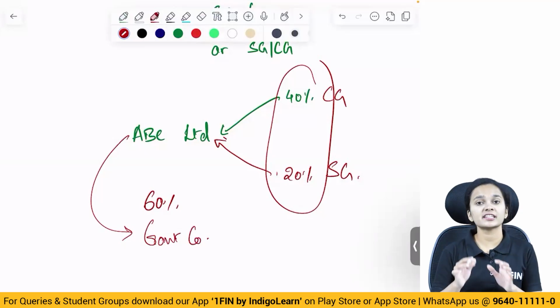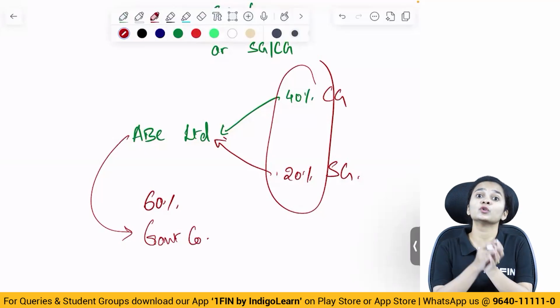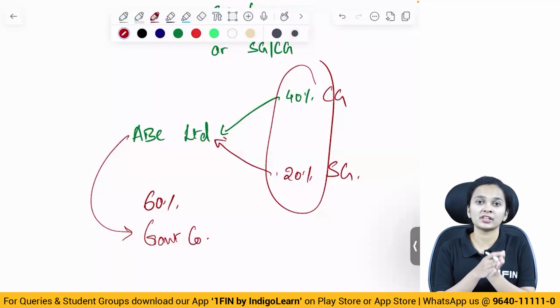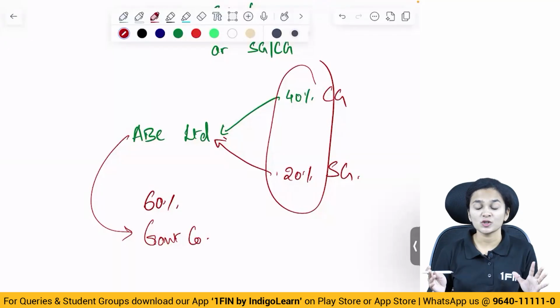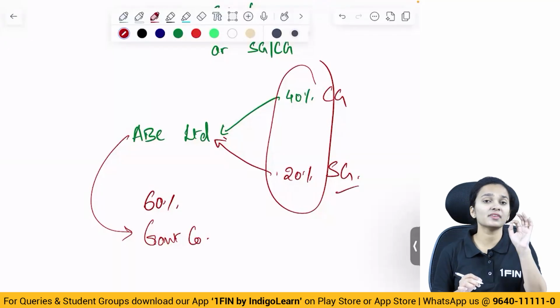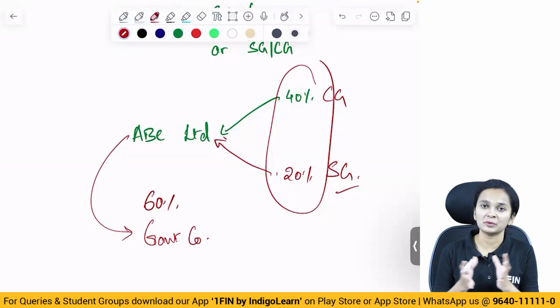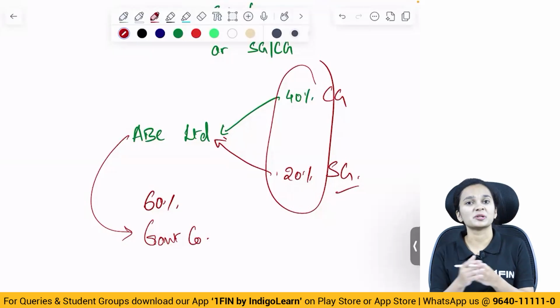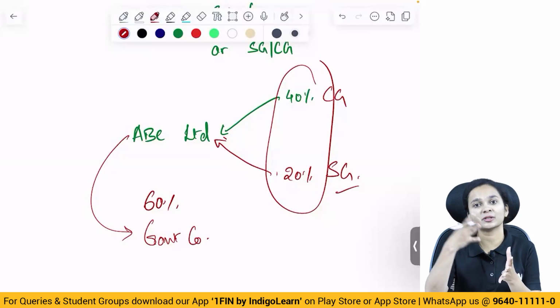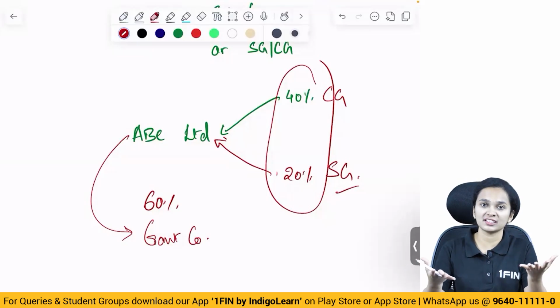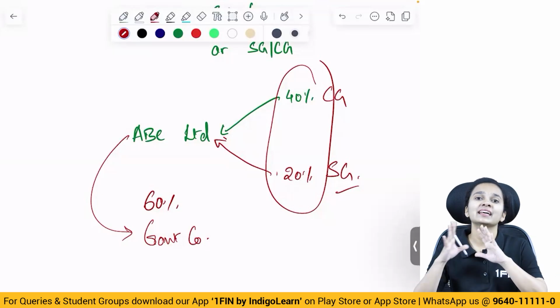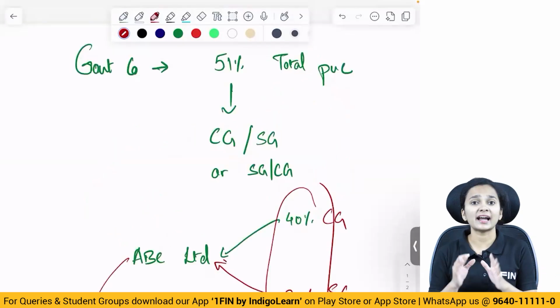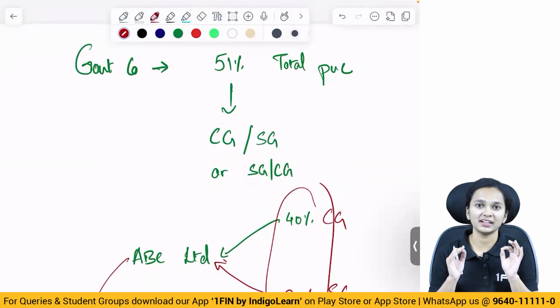It is not necessary that the central government should alone hold at least 51%, and it is also not that the state government should alone hold the amount. The percentage of paid up share capital can be held either by the central government or by the state government, or partly by center and state. That type of company is a government company.